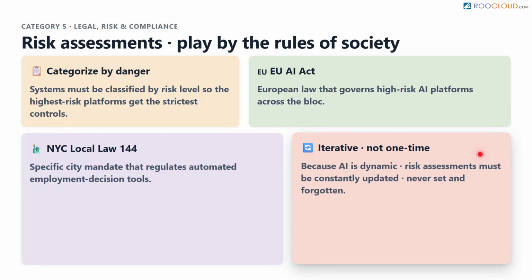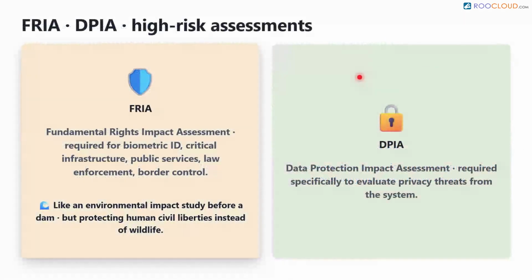Because these technologies are dynamic, these risk assessments cannot be a one-time event. They must be iterative and constantly updated. For the highest risk systems, organizations must perform a fundamental rights impact assessment, often abbreviated as FRIA. A high-risk system is one that profoundly affects human safety or basic rights.